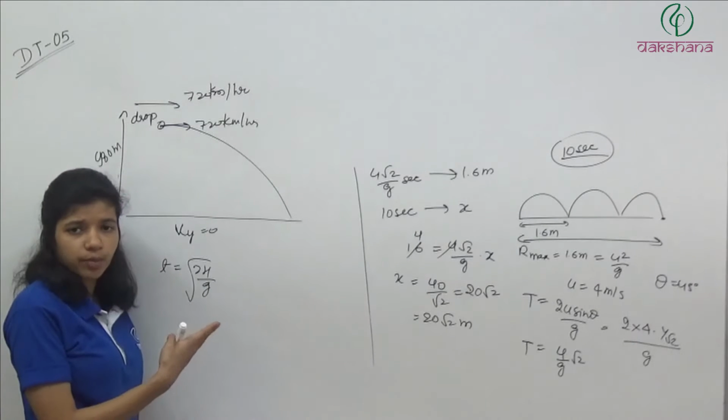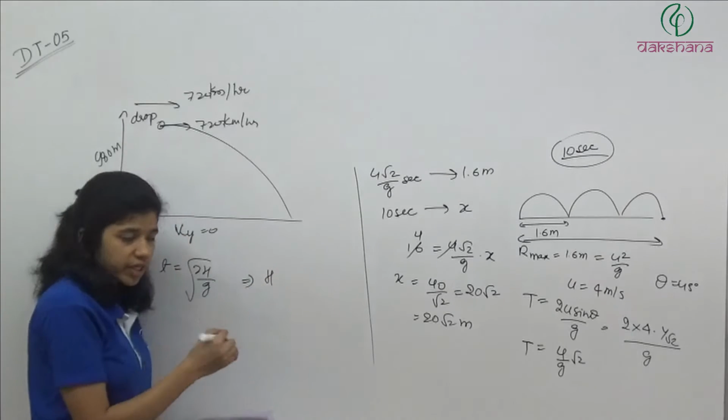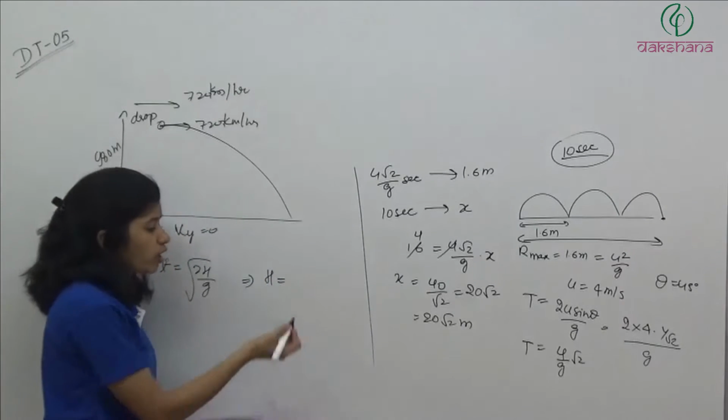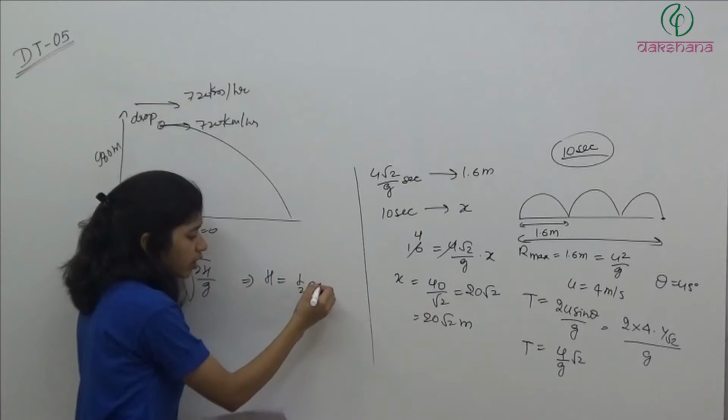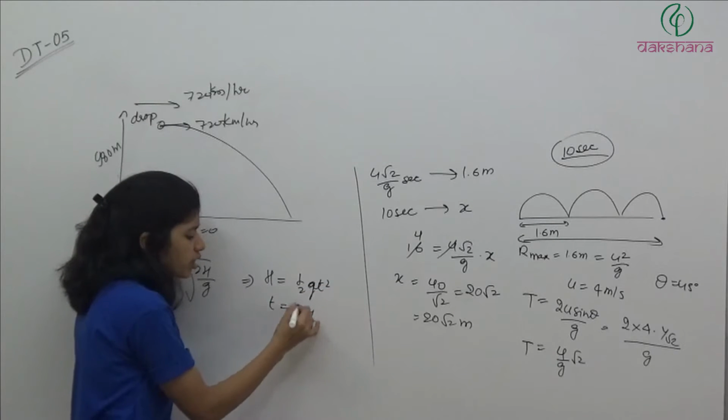And this formula has not come from anywhere very big. Simply, if it covered distance h, using ut plus half a t square, u was 0, so h equals half g t square, so t is equal to again root 2h by g. Very simple.